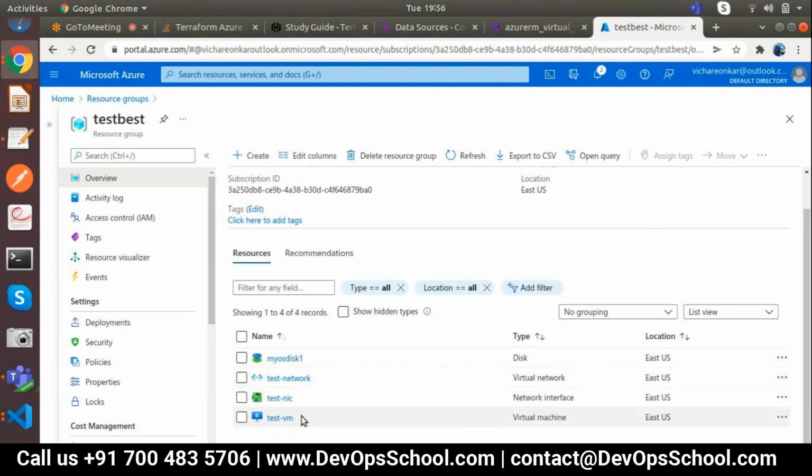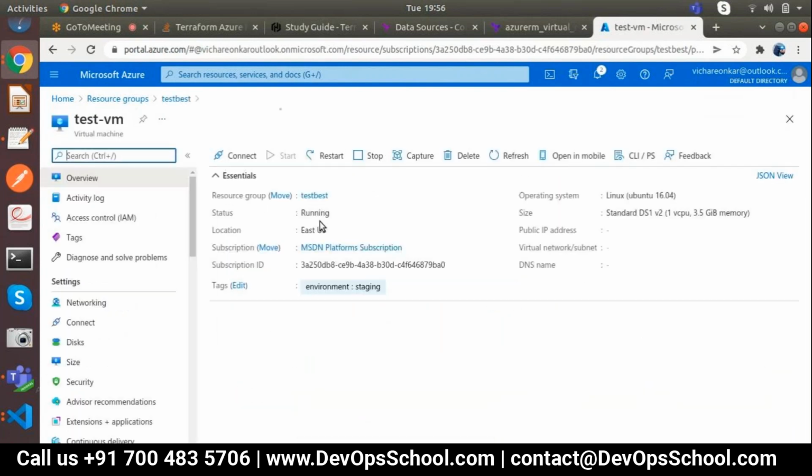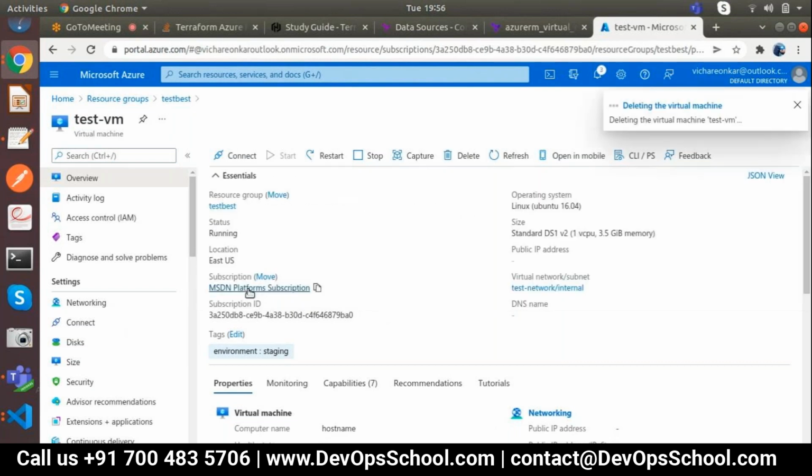Okay. Now what I'll do, I'll delete this VM. Now I'm going to delete this VM, and I'll show you some more details, like through the existing VNet, how we are calling this. And using the same thing, we can attach the network card, everything. Yeah, why not? Sure.